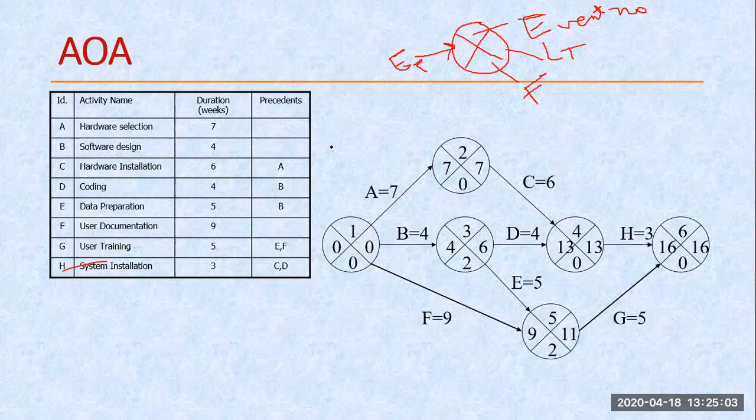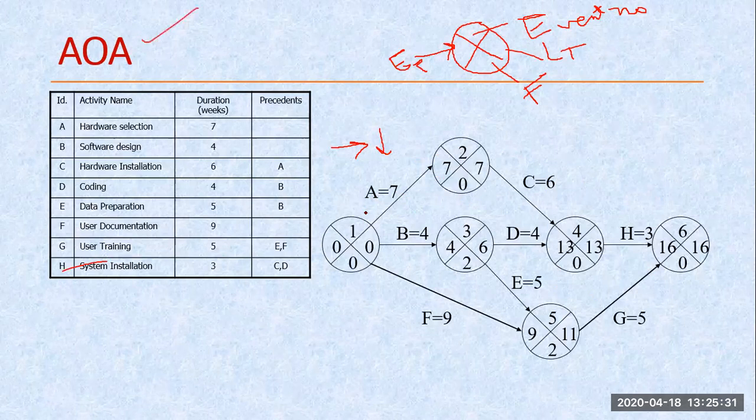How are we getting the event number? We are jotting it down from left to right and top to bottom. So event number, this one, then we move towards the right, that's why 2, then down, 3, then right, 4, then down 5, then 6. So this way we are writing these numbers. This does not matter for me right now; how we are making this is by using this technique, AOA.